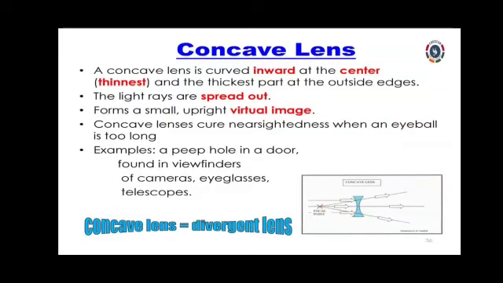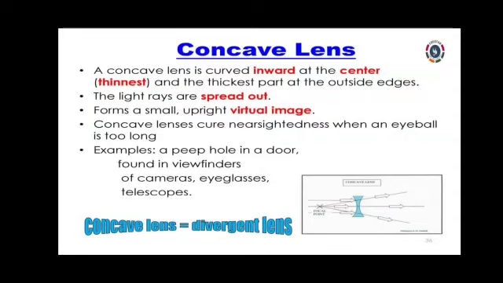And concave lens: which image does it produce? A virtual and upright image. How is a concave lens shaped? It is curved inward at the center, like a cup or bowl, and the edges are very thick.